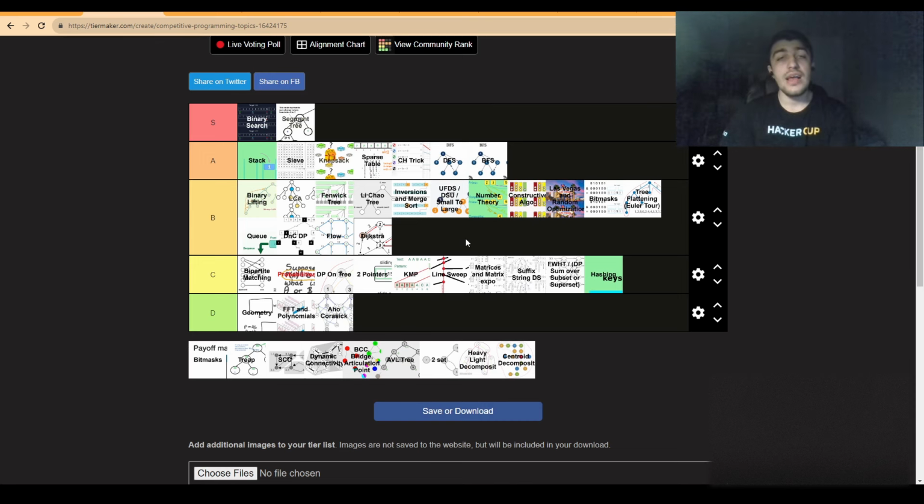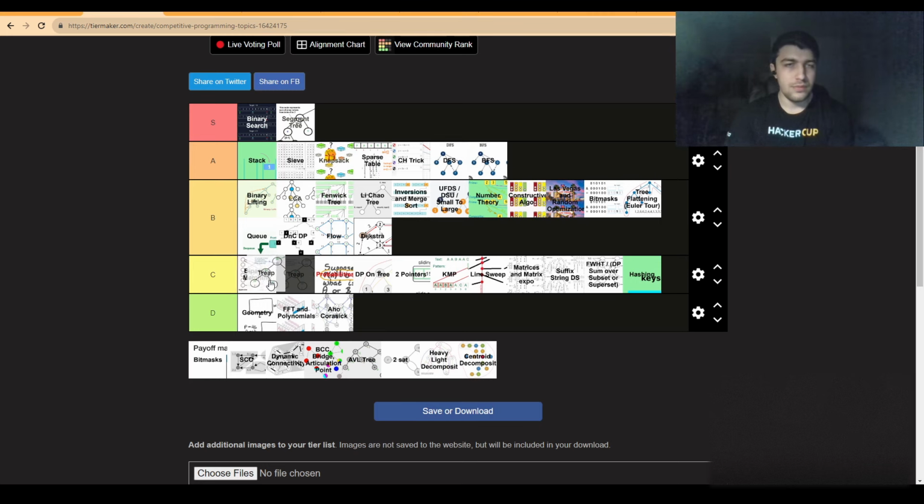Treaps, it's actually a common joke, or not really a common joke, but a common theme about people learning all kinds of data structures that they boast about, and treaps is one of them. And well, treaps are all right. They have many usages, but it's a data structure that's way too long to implement, and you don't really end up seeing it that much in contests. So again, top C tier. Not something I really hate, but something quite all right.